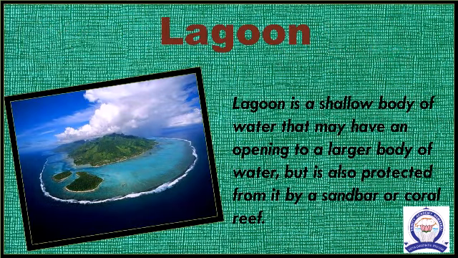Lagoon. A lagoon is a shallow stretch of water partly or completely separated from the sea. Example: Chilika Lake in Odisha, Pulicat Lake in Tamil Nadu and Andhra Pradesh, and Vembanad Lake in Kerala are the famous lagoons in India.